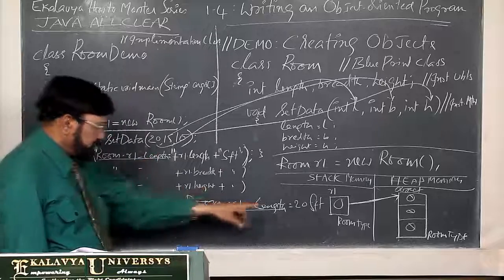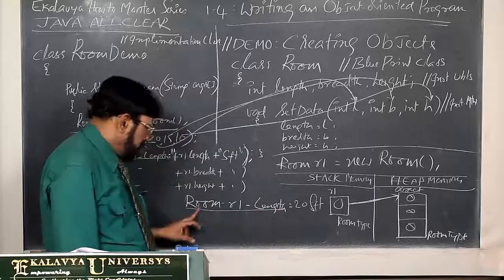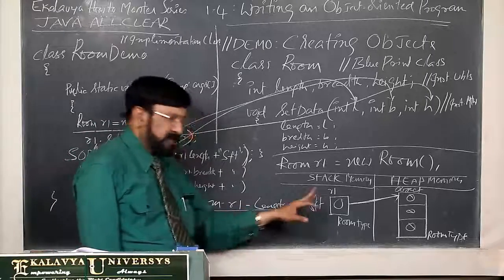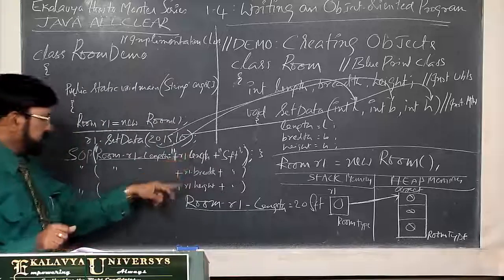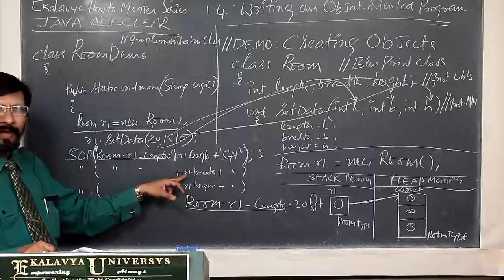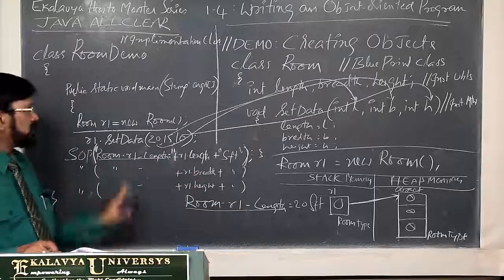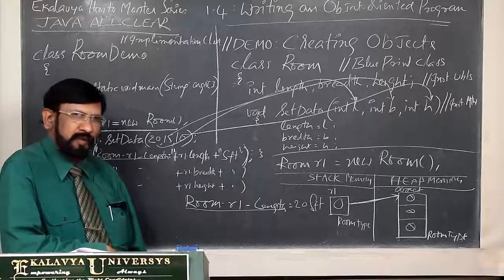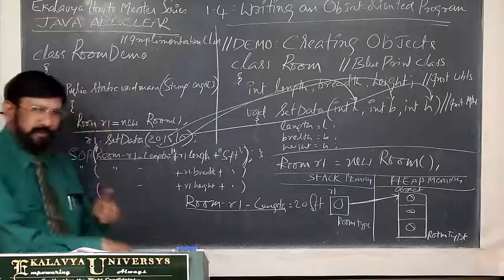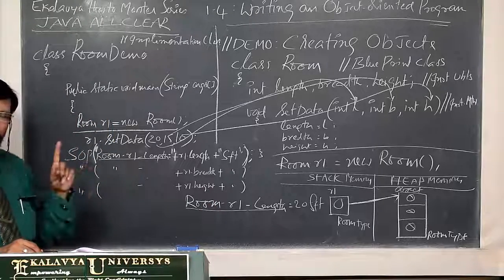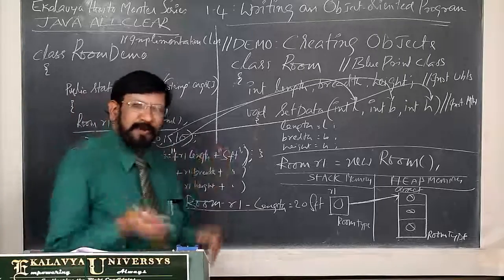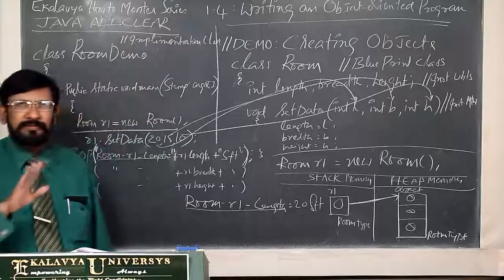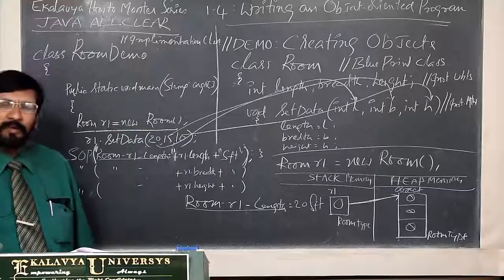Now when it is executed, this is printed: Room 1 length 20 SFT. In the same manner, you can write R1 breadth, R1 height. Then whatever output you expect, everything is printed, in whatever format you want. So in this chapter, you should achieve perfect command over the SOP, System.out.println statement, because without that you cannot write any Java program.